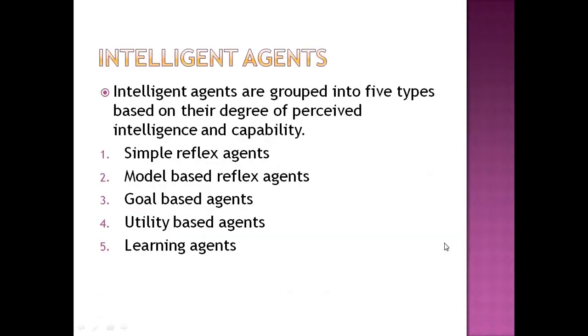Intelligent agents are grouped into 5 main types, which is based on their degree of perceived intelligence and capability. The 5 basic types are simple reflex agents, model-based reflex agents, goal-based agents, utility-based agents, and learning agents. Now we will see in detail about each agent.